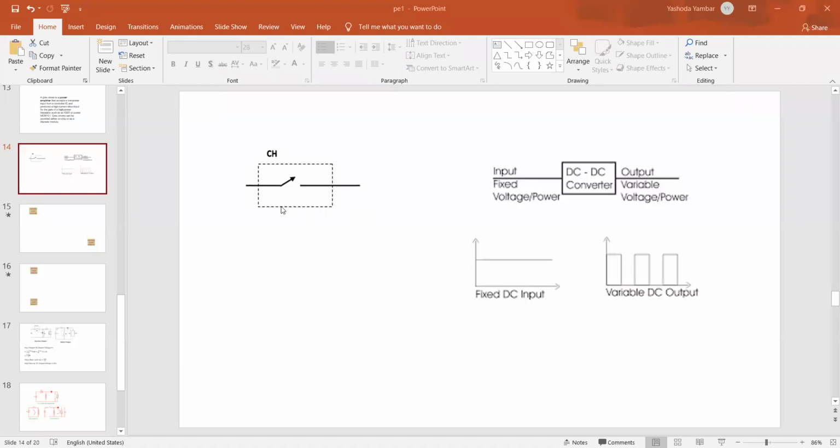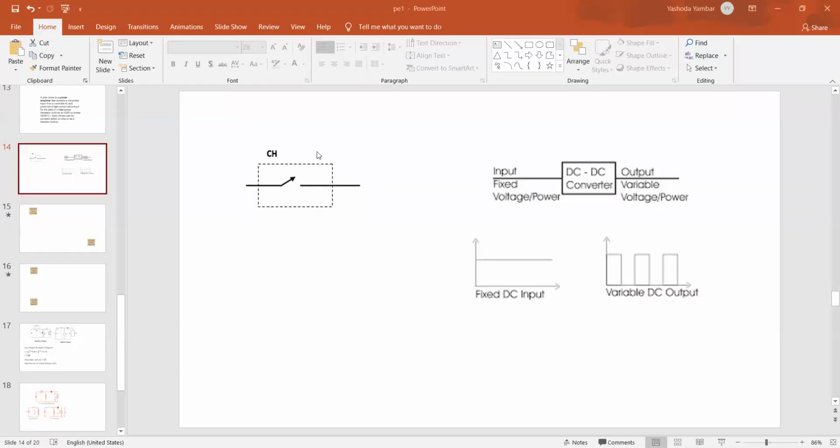It is always represented by the switch enclosed in a closed bracket, and the closed bracket represents the forced commutation circuit. Already I mentioned, if the supply is AC, the SCR can turn off automatically. But when the supply is DC, the SCR requires an external circuit to turn it off.